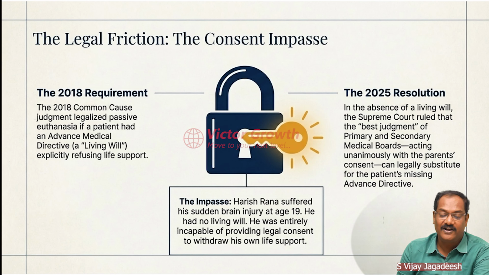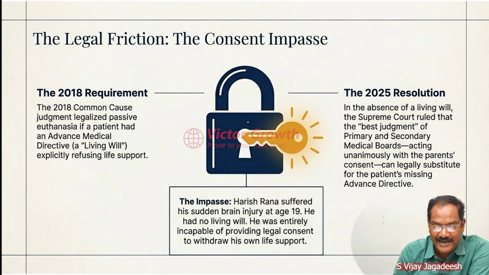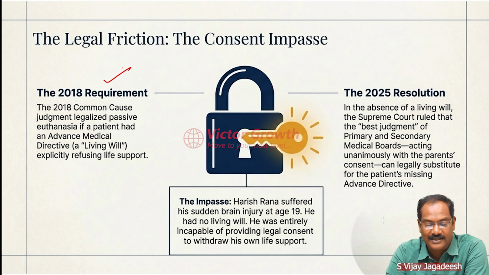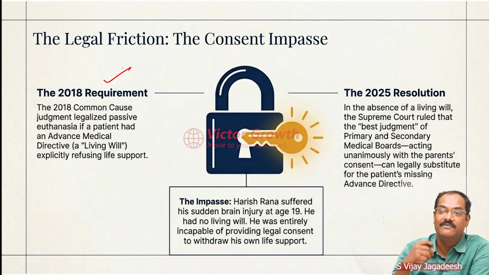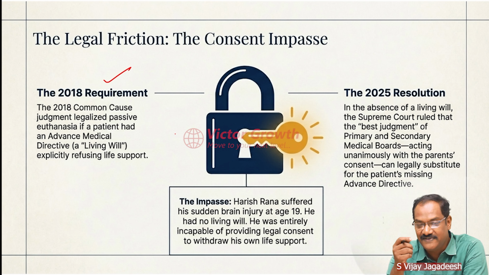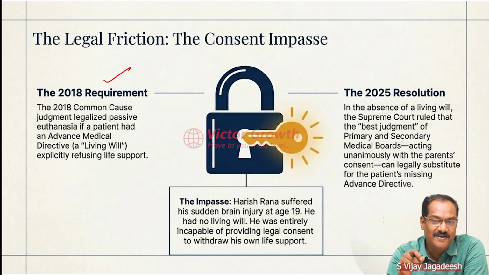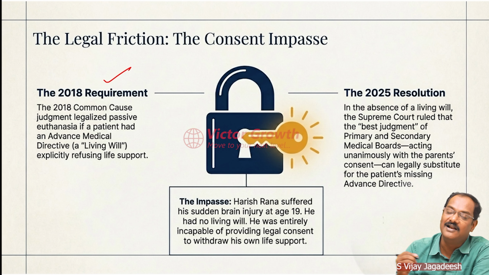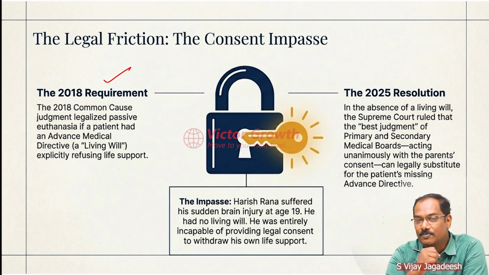Okay, a legal friction is there. In 2018, the Supreme Court itself gave a judgment on how passive euthanasia is to be administered. There should be a living will. He should have written in the will that in case I am not able to perform my activities, or if I am in a vegetative condition, I can be allowed to die, or I should not be given any life-saving support.